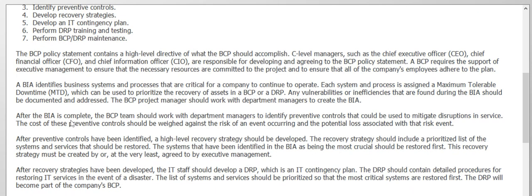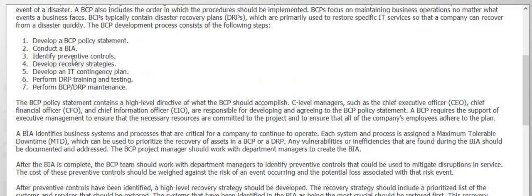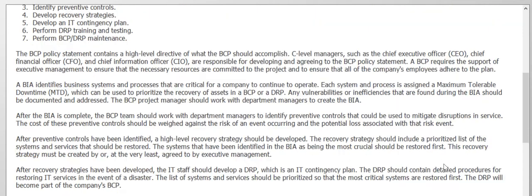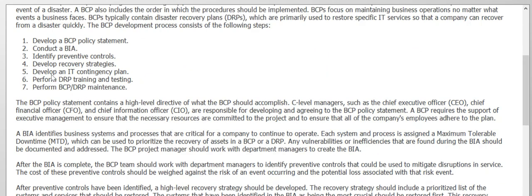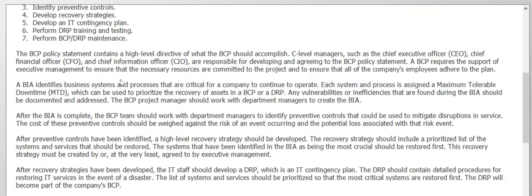The next step, after the BIA is complete, is to identify the preventive controls, which are used to mitigate the disruption in the services. The cost of the preventive control should be weighed against the risk of an event occurring and the potential loss associated with that risk event. After preventive controls are identified, a high-level recovery strategy should be developed.